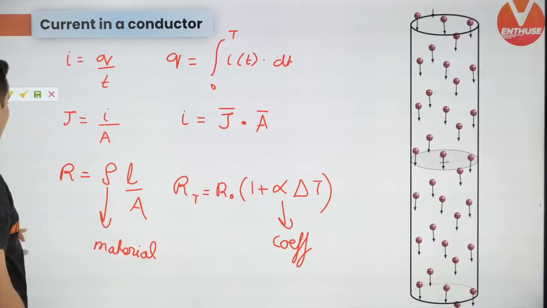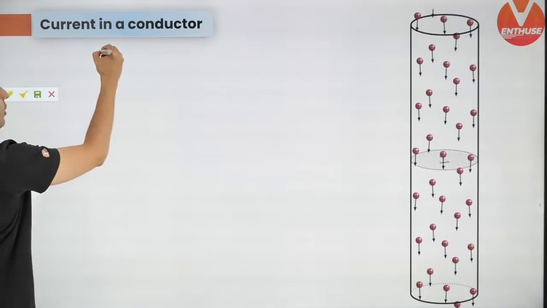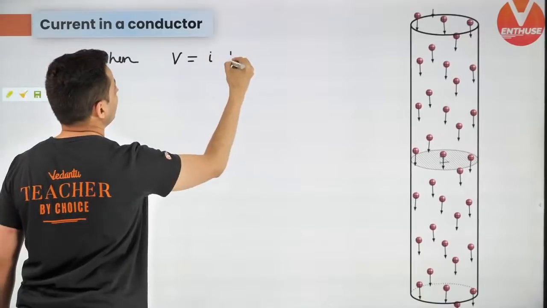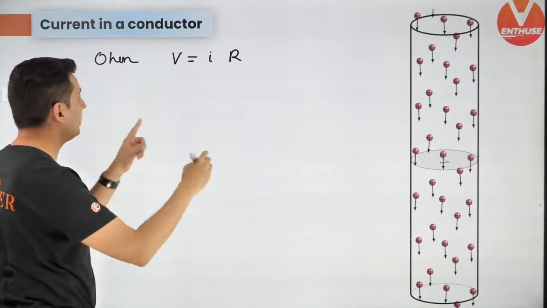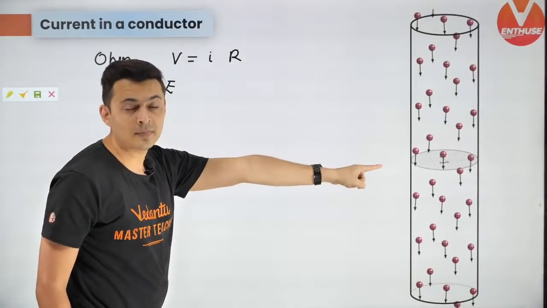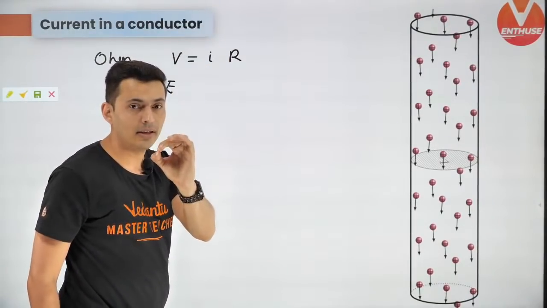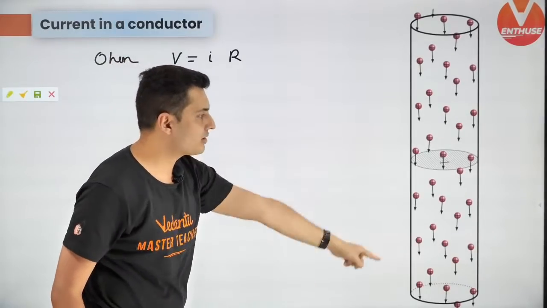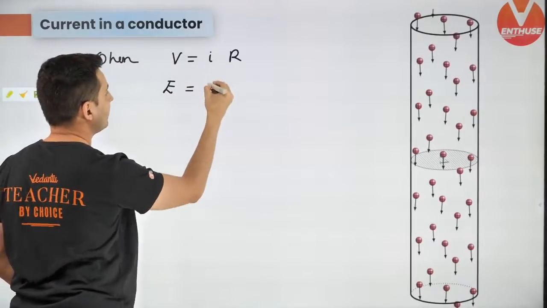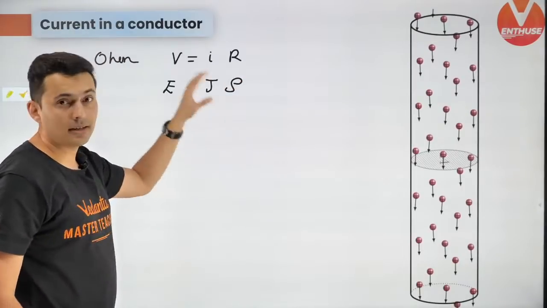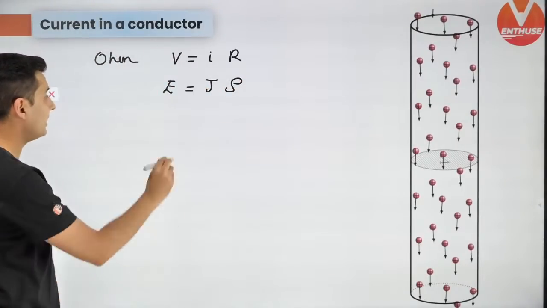Apart from this, there are some more formulas. Let me give it to you. Ohm's law. Everybody knows the potential difference is current into resistance, but there is an equivalent Ohm's law also, for the electric field inside a conductor. Yes, electrostatics has zero field, but in electrodynamics there is a field. That is why the charges are in motion. Here, instead of current it is current density, and instead of resistance it is resistivity. This is the formula to find the electric field inside it.